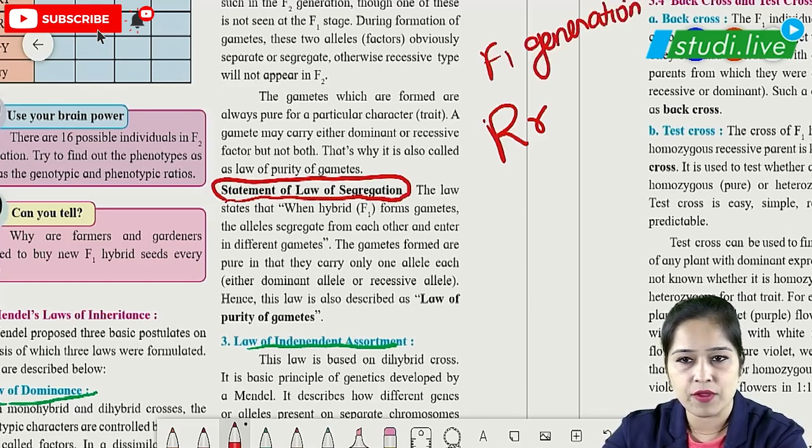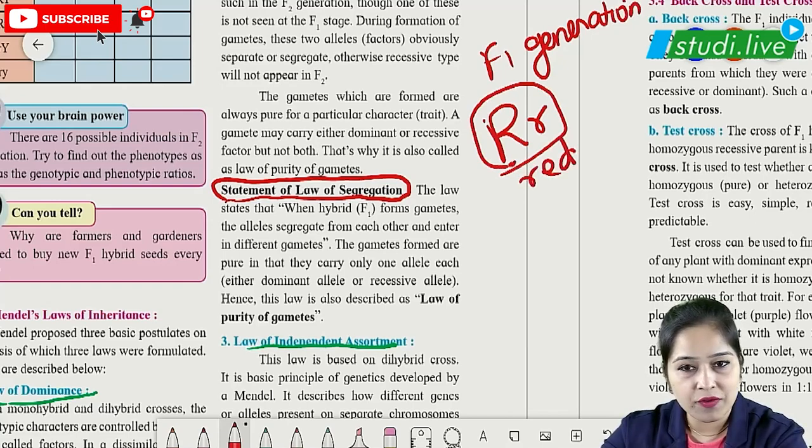What will we call this capital R and small r? It will be called red. Which kind of red? Is it homozygous or heterozygous? Yes, it is heterozygous.